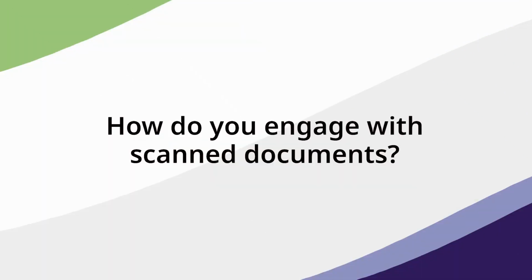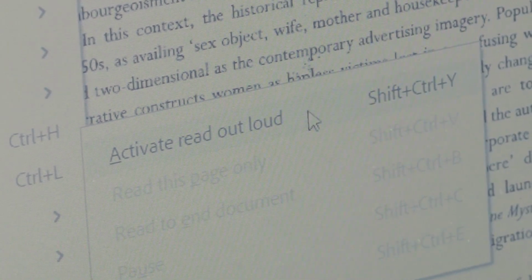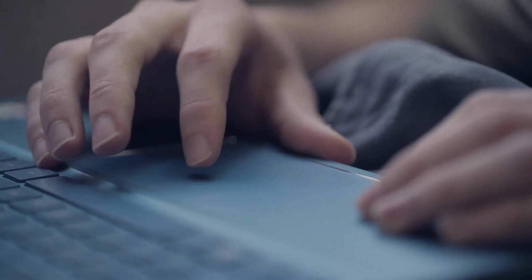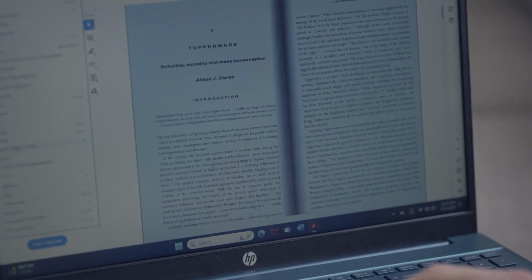How do you engage with scanned documents? So going through, when I get a PDF or a JPEG, I end up trying to process it through a computer using some text-to-speech software and some talk-to-text software. And doing that, hopefully the end result is for me to actually ear read it. But the problem is that sometimes I end up getting, in essence, photocopies of a document that are just pretty much pictures of a document that are unusable for me, really. I mean, yeah, you can see it, but you can't actually highlight the text. You can't manipulate it so it can speak to you.